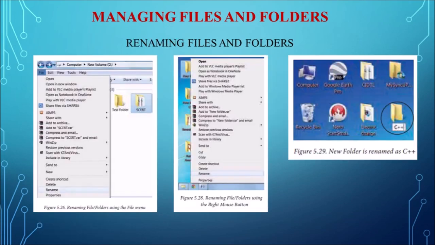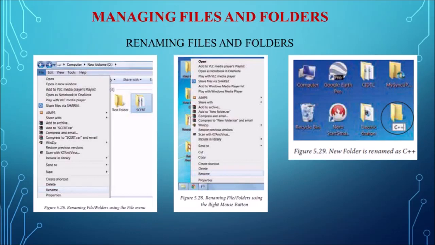And the next one is renaming files or folders. There are three methods to rename the files or folders. The first method is using the file menu. So select the file or folder which we want to rename. Click on the file menu. In that you can see the option called rename. Once you click the rename option, the file name will get highlighted and it will wait for the user to enter the new name. So type the new name, and to finalize the rename, press the enter key. So the file name will get changed. This is with the help of the file menu.